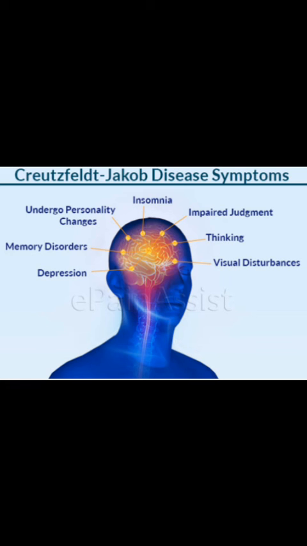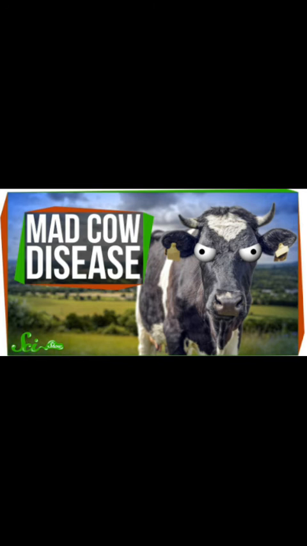How is this disease caused? This disease is spread to humans by eating infected meat products. For example, when a human eats the meat of a cow infected with mad cow disease,